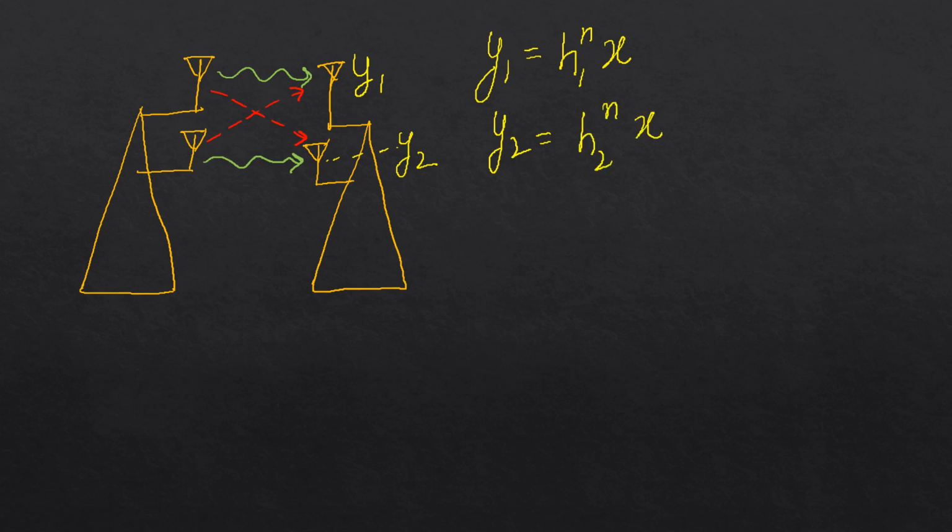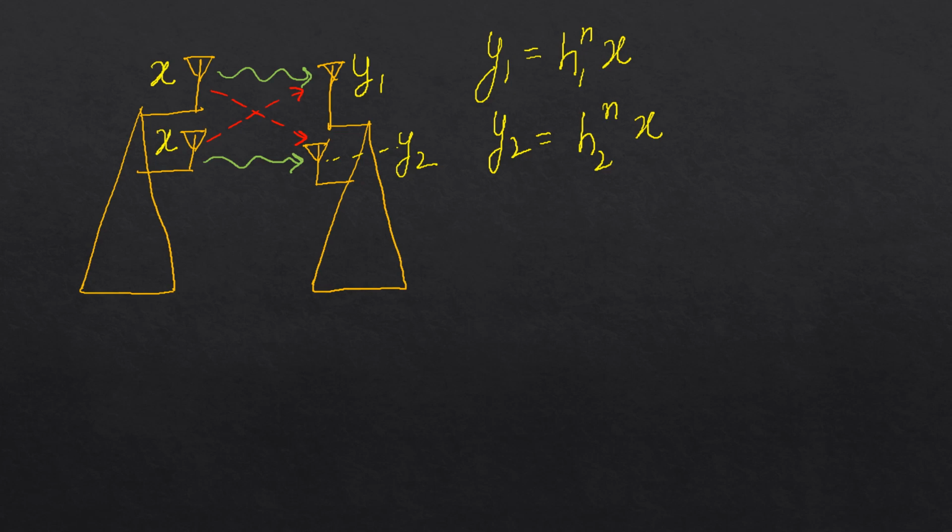Now, one important point here is that when our motive is to improve the BER, we have to transmit the same information from both transmit antennas. Okay, in the previous case, where our goal was to increase the capacity, we said that both the antennas have to transmit different information.